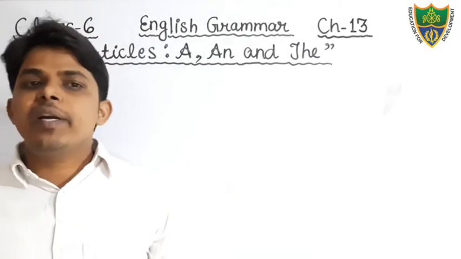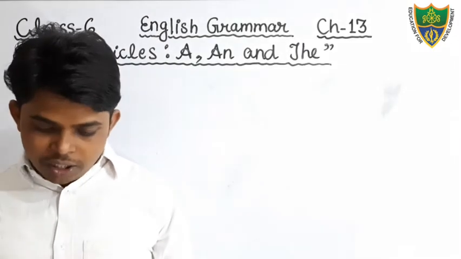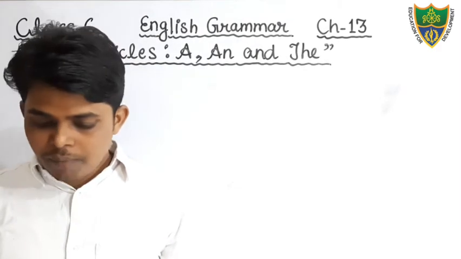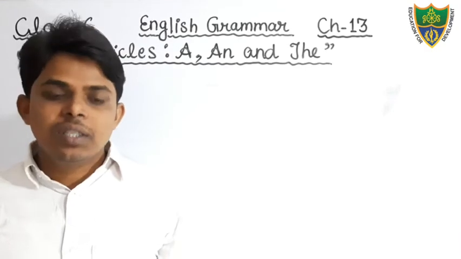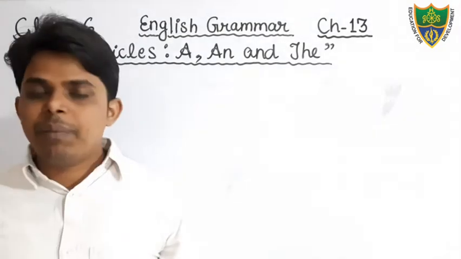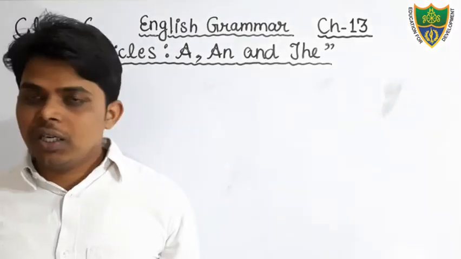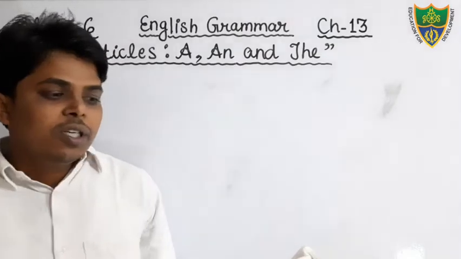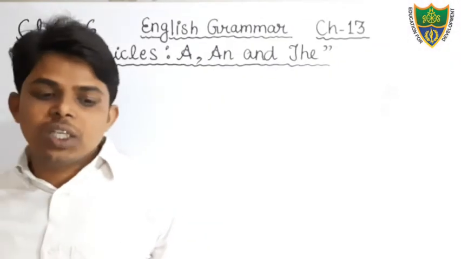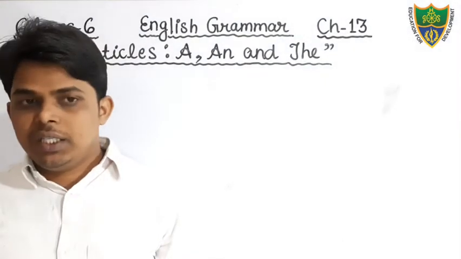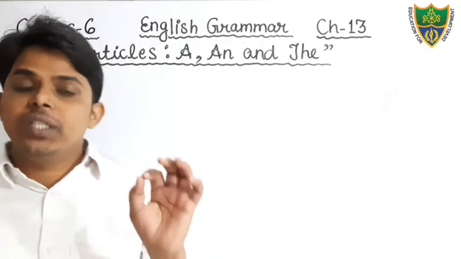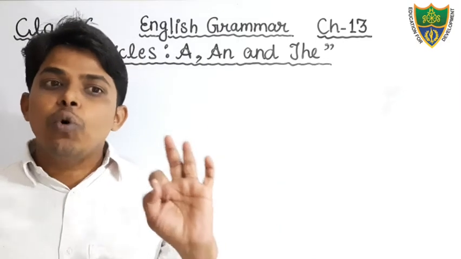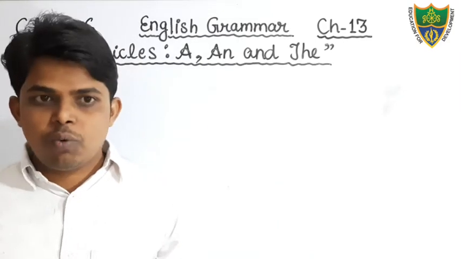Dear students, today we will discuss the second and third exercises, which are given at page number 59. Just open your English grammar book and see page number 59, second and third exercise. First of all, we will discuss exercise number two. In this exercise we have to insert or omit the articles. We have to insert the articles if it is required, and we have to omit the articles if it is not required.